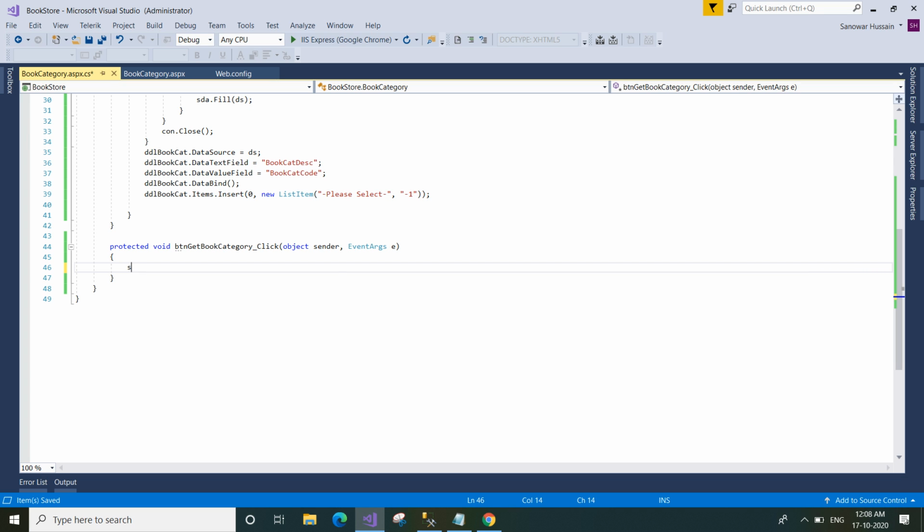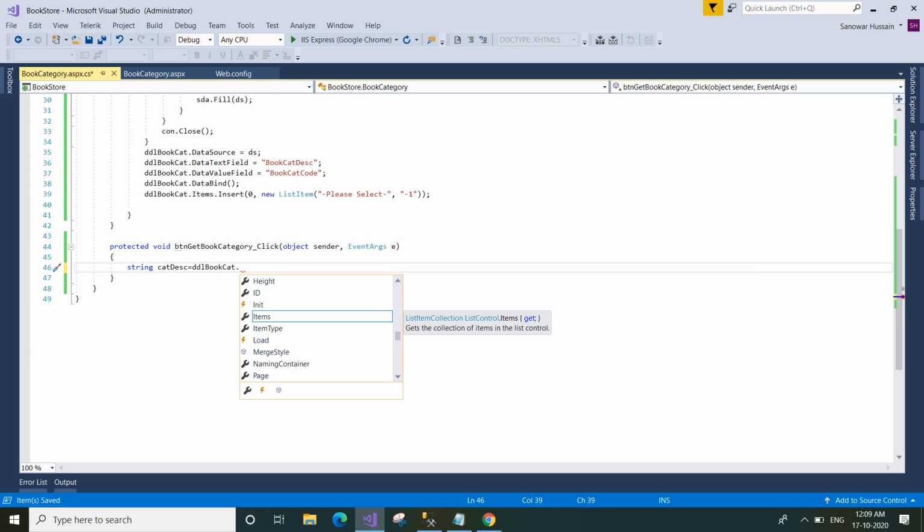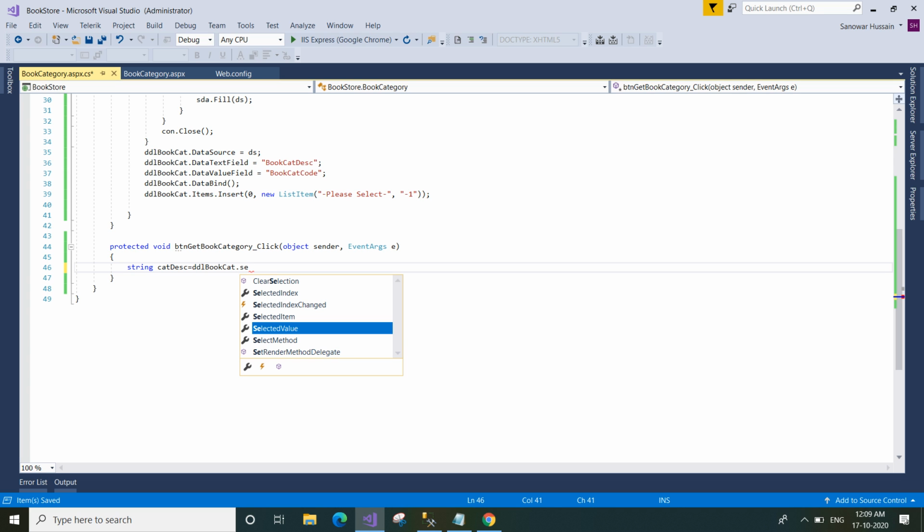Let us get the category description first: dsc equals ddlBookCategory.SelectedItem.Text.